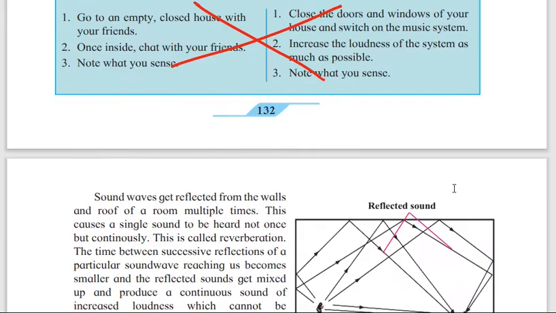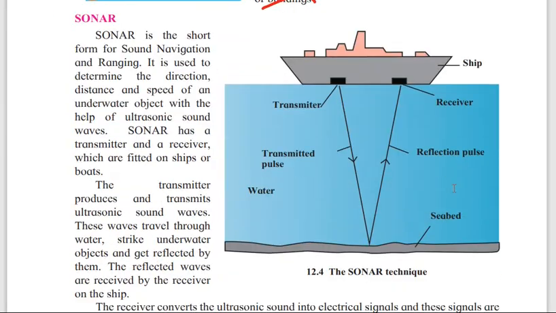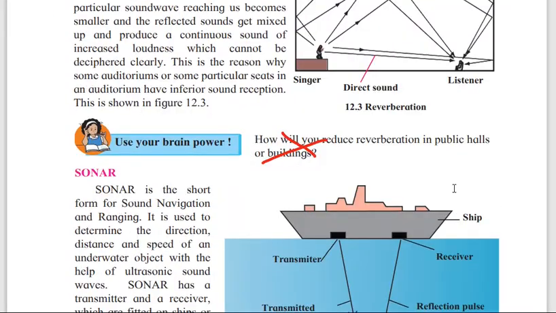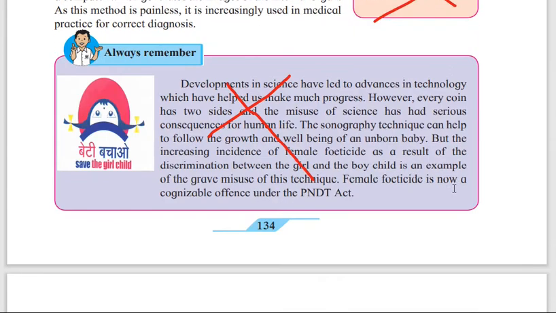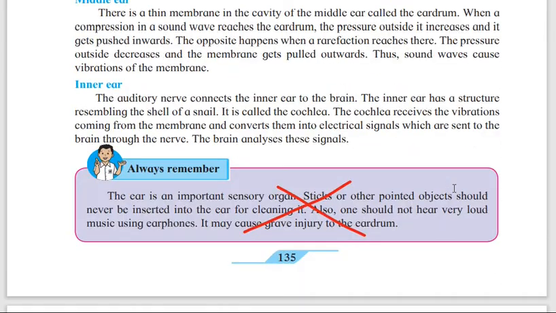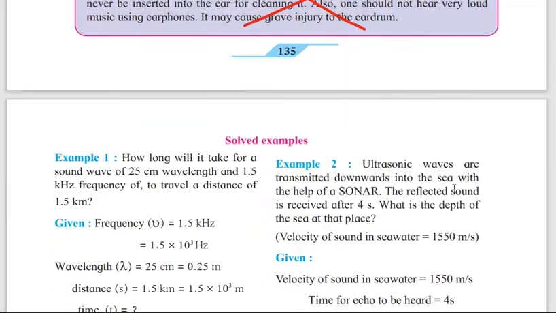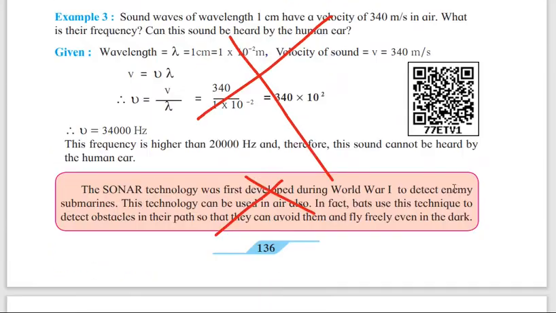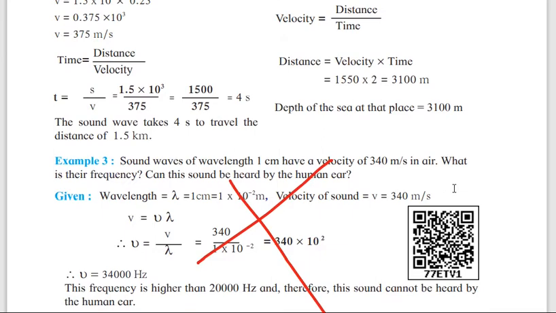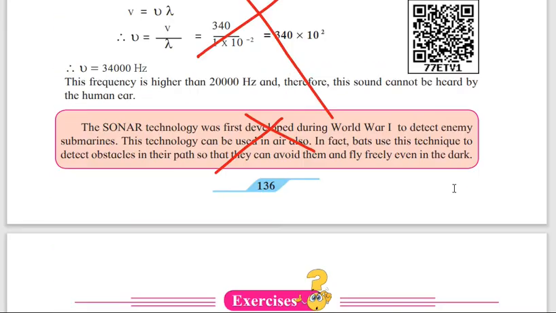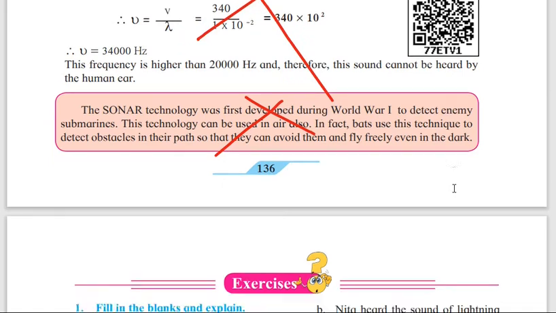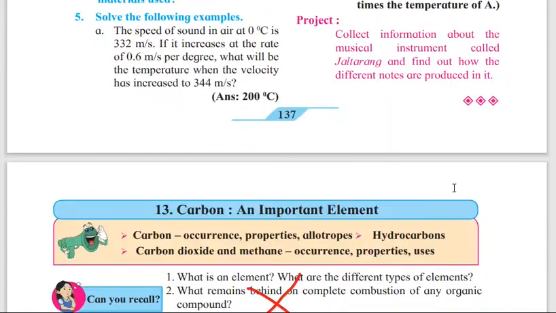Page number 132 is again removed. Page number 133, use your brain power. Then 134, find out and always remember again is removed. Then 135, always remember. Then 136, see the example number 3 is not there, and example 1 and 2 you have to do. Example 3 is not there, and the down part, the box which is given the sonar technology, that is not there. The whole exercise you have to do.